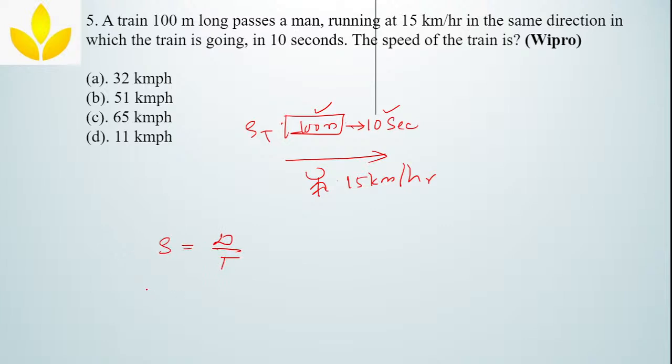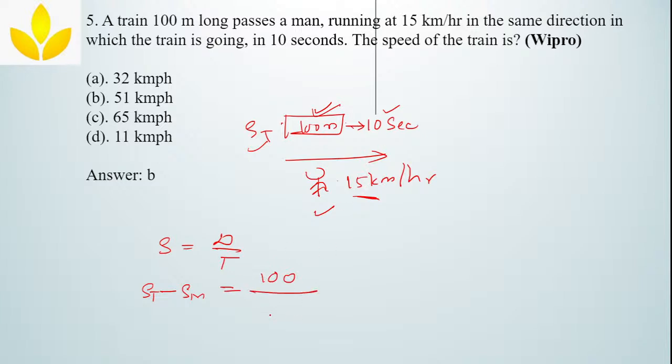Since it is a relative speed, what you have to take? You have to take the speed of the train and speed of the man, because it is a considerable speed, right? So speed of the train minus speed of the man. Why? Because they both are moving in the same direction, so we will subtract the speed. Okay. Distance, man's length is negligible, so we will take the length of the train alone in place of distance, which is equal to 100 meter, divided by time.